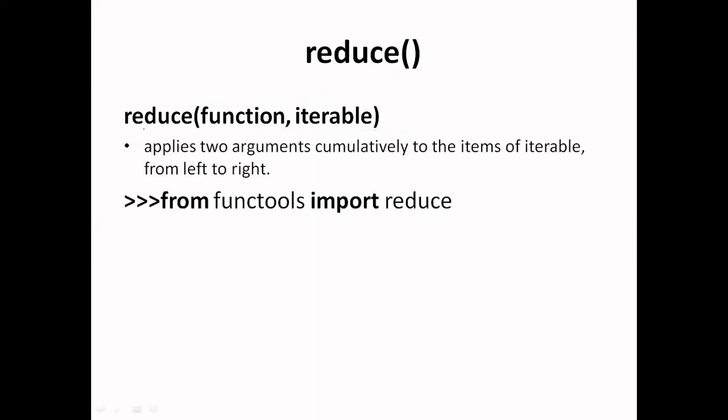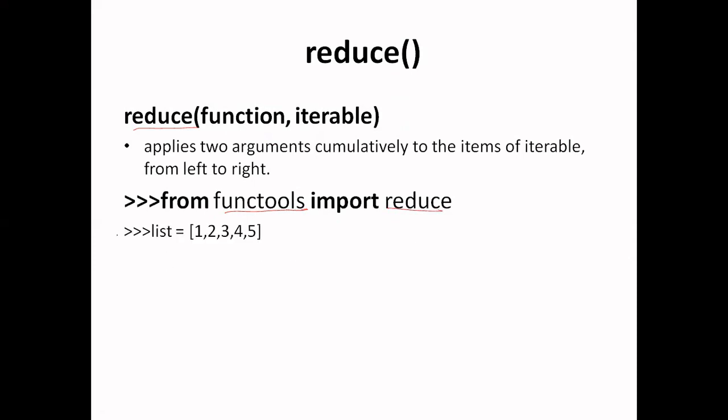To use this reduce function, we have to import it from the module functools. So the correct syntax will be from functools import reduce, and then we can use the reduce function.